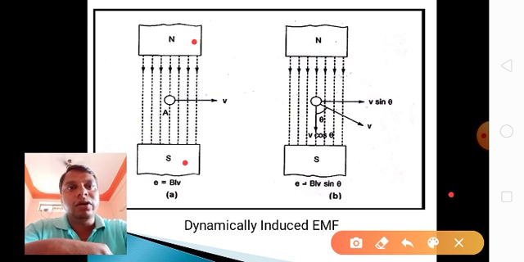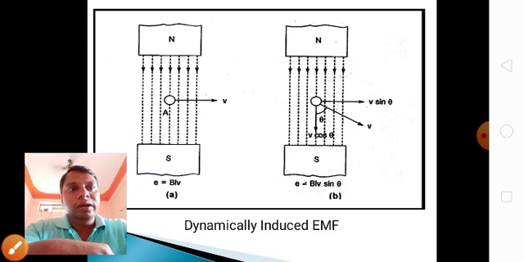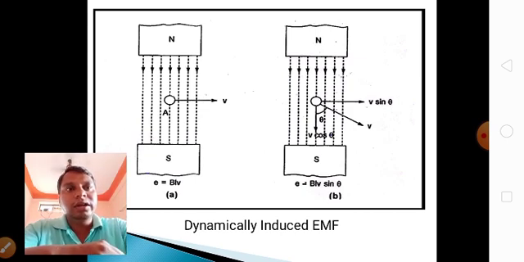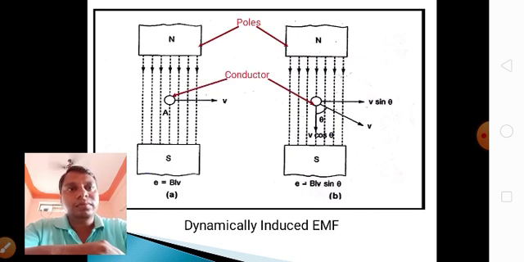What is the direction of this coil? That is important here for dynamically induced EMF. Here the coil is rotating with some angle theta, so it is sin theta or cos theta. Here it is a stationary coil. Here it is rotation, so the EMF is BLV sin theta. If the coil is stationary, E equals BLV. These are the poles, these are the conductors. Here is the field; the flux always flows from north to south. It is the force, with velocity V.